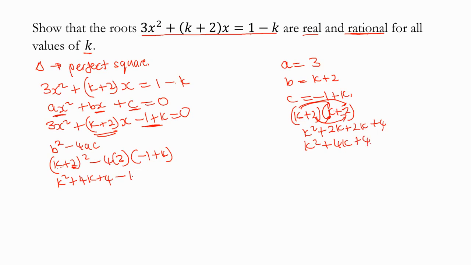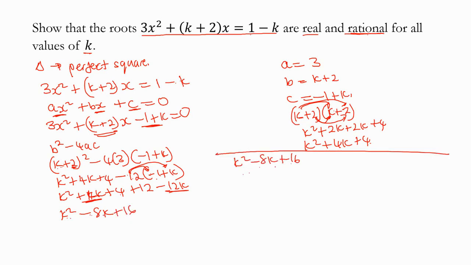And then negative 12 times (1 plus k). Let's remove this bracket. k squared plus 4k plus 4 plus 12, because you're saying negative 12 times negative 1, then minus 12k. And then we simplify this. We get that this is k squared minus 8k, and then plus 16.